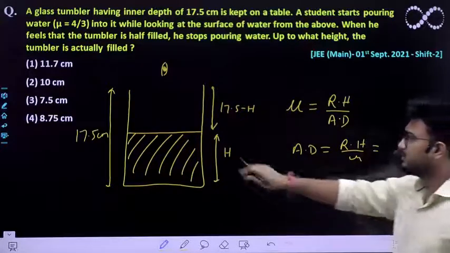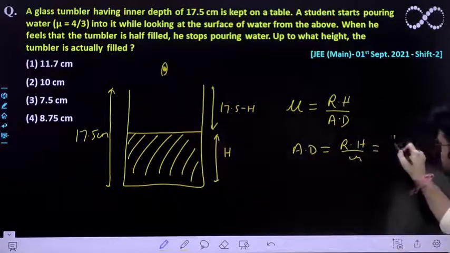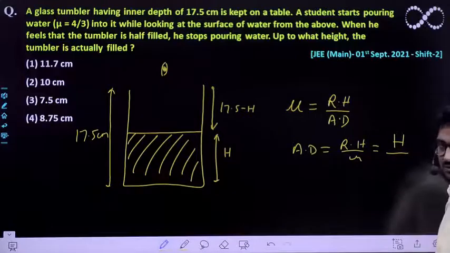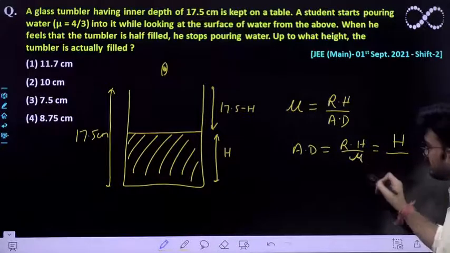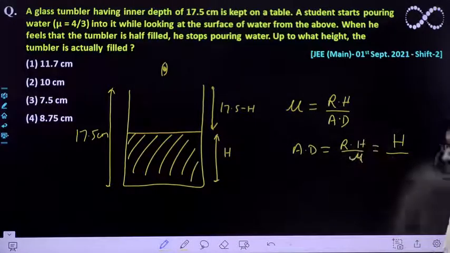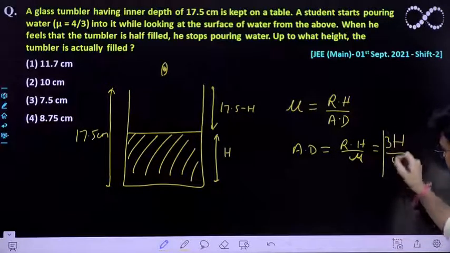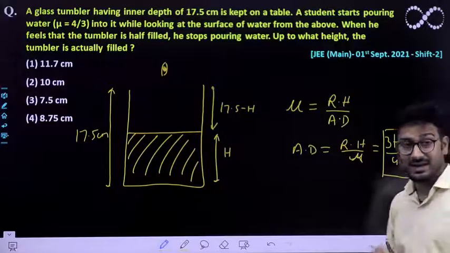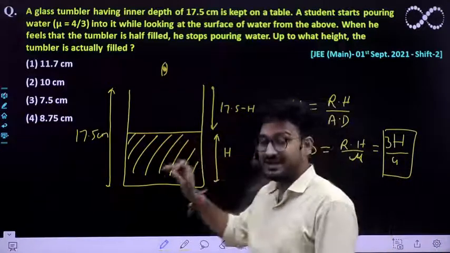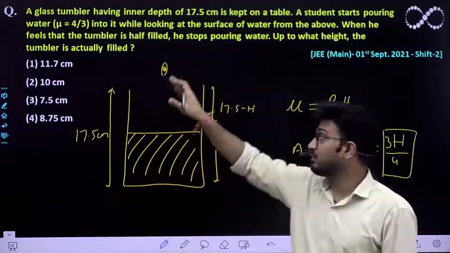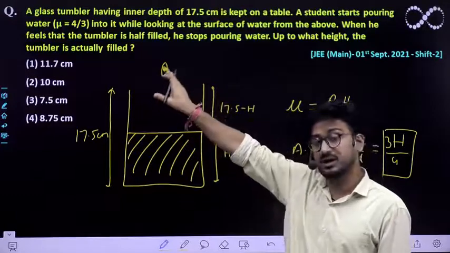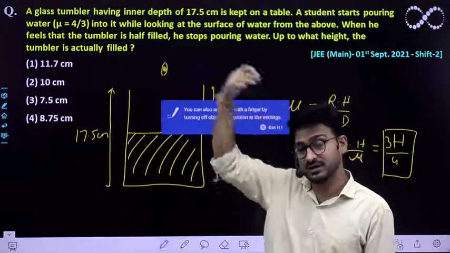We know the real depth of this water column is h, and the refractive index of water, mu, is 4/3. So 3h by 4 is the depth that appears to a student seeing it from above.